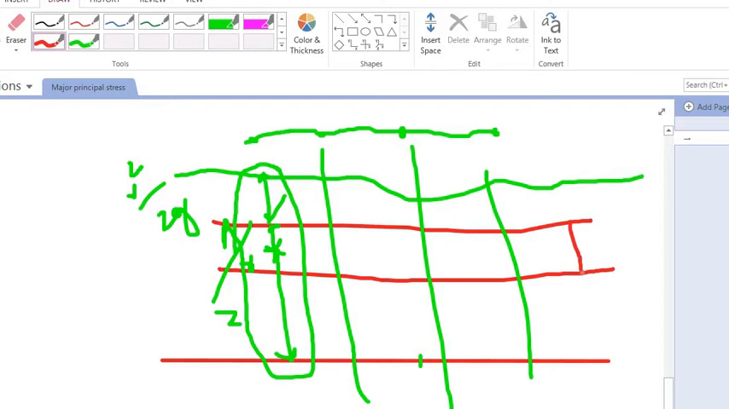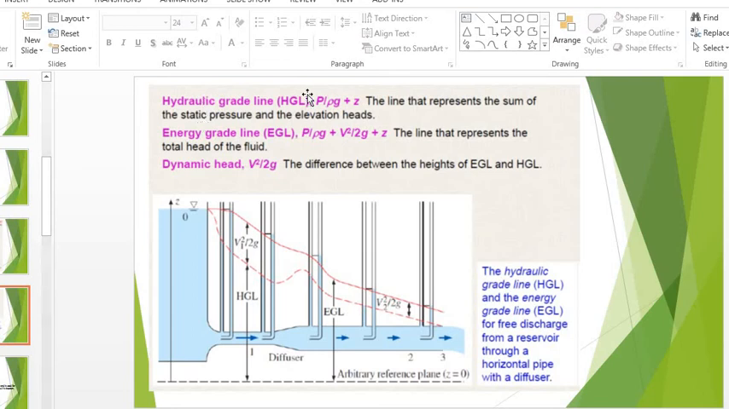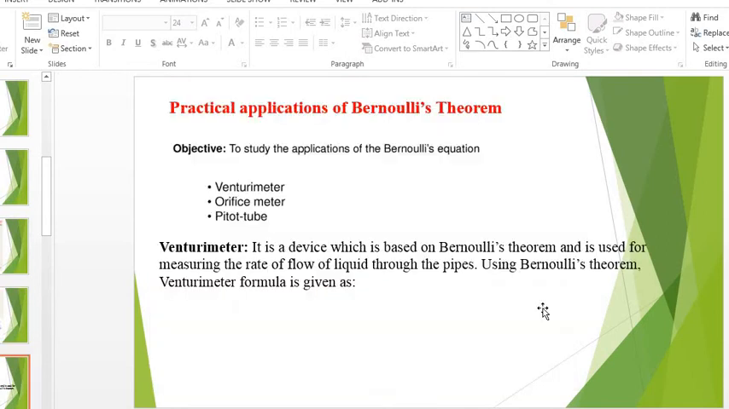When I add these two terms, only this one, that is P upon gamma, and this Z. The Z value may be Z1, Z2, Z3 at every section. I think it will be clear to you. So this is P upon gamma plus Z, whatever Z is there. At different sections Z will be different and P upon gamma at different sections will be different. So when I add these two, I will get this hydraulic gradient line. I think it will be clear to you, right? So this is clear now.